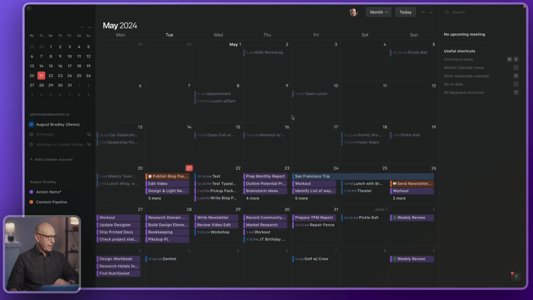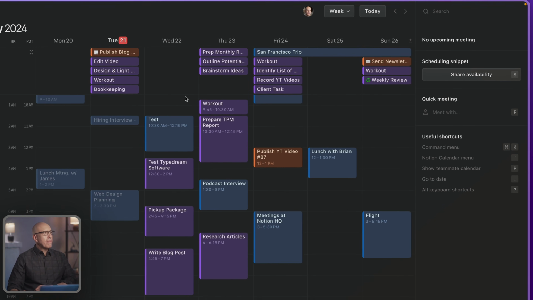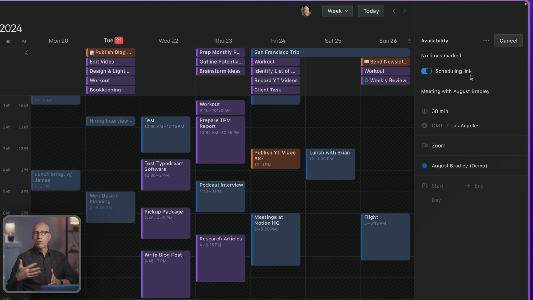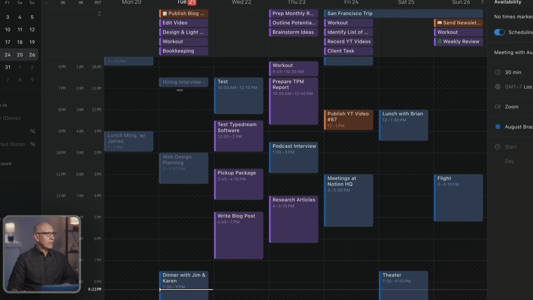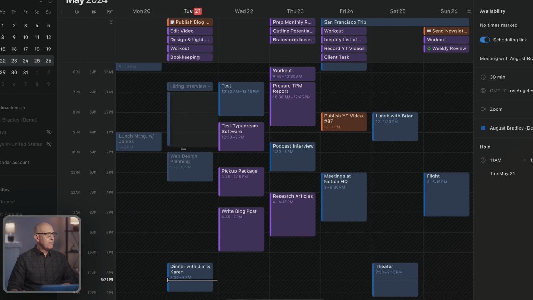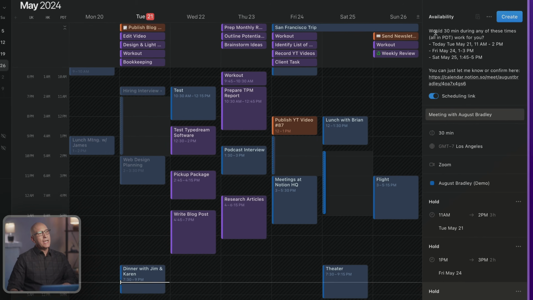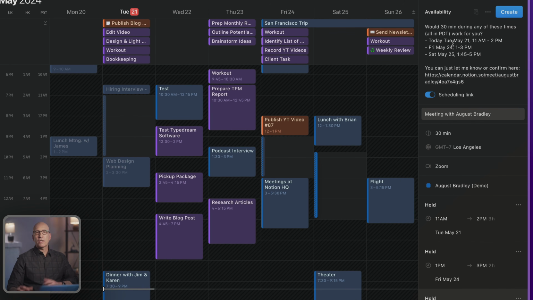Another great feature that this has, let's go into week view here, is you can go over here and share a visibility of specific dates you want to make available for someone to schedule a meeting with you. So you click on that button over there on the right, and now you can schedule some blocks of time for meeting time options that others can choose from. So let's say we choose these 3 times. It creates this perfectly worded statement that you can copy and paste in your email, letting them choose from any of these available times if they work for them. It's well phrased and very polite, so you can easily send that without offending or being pushy.